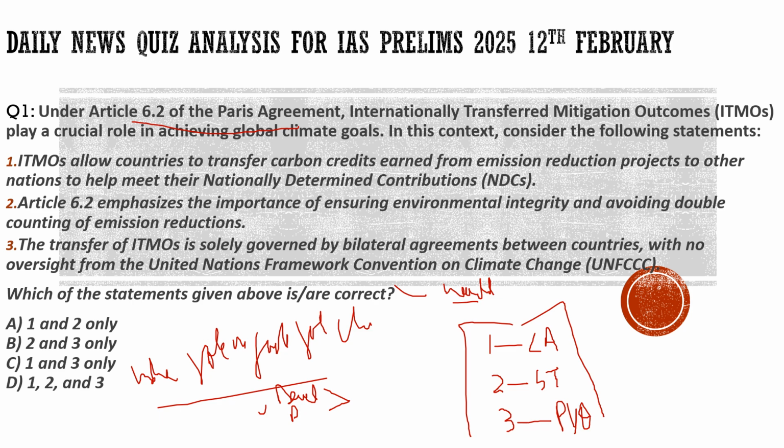So India realized this concept, and India highlighted that there is a need for the common but differentiated principle. India highlighted it since the 1990s, and it was actually brought into the Kyoto Protocol. So what did India say? India said: listen, you developed countries, I know you are now trying to slow down the rate of global emissions, but the development you have achieved is on that stake only. You burned all those fossil fuels for years. Now how can you expect the developing countries not to do so, and to follow your footsteps?